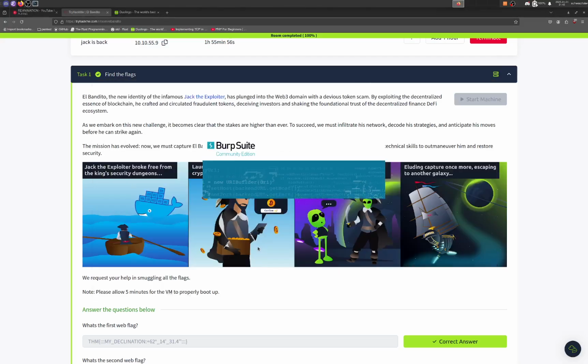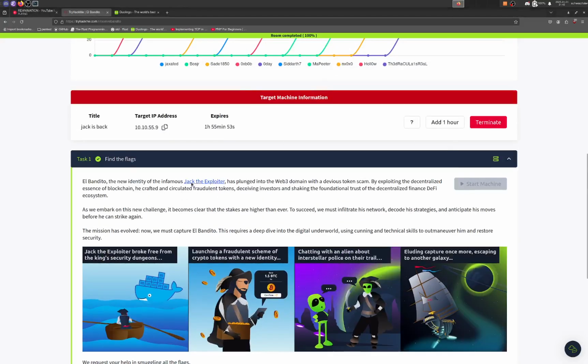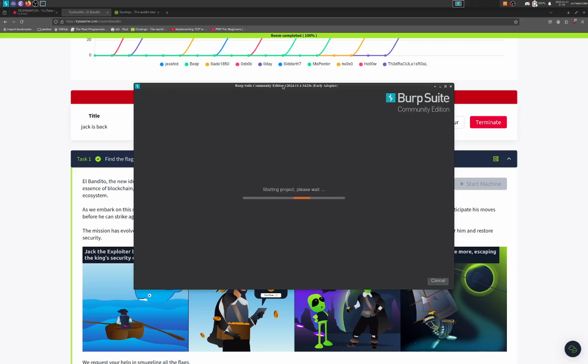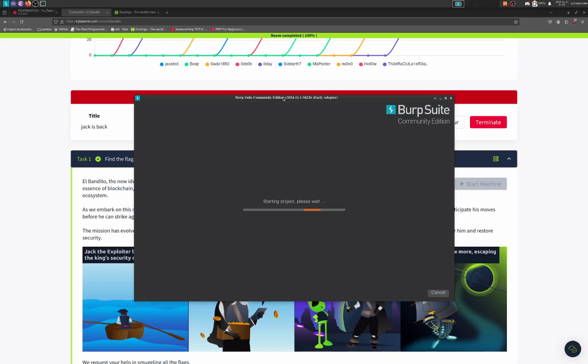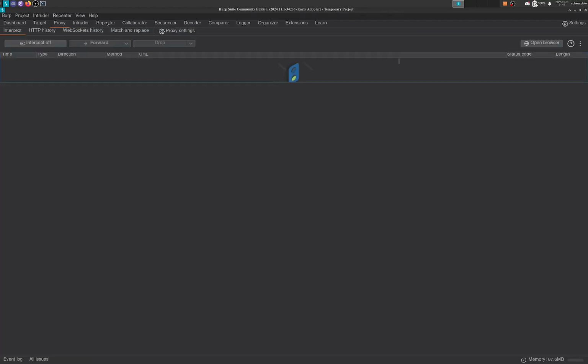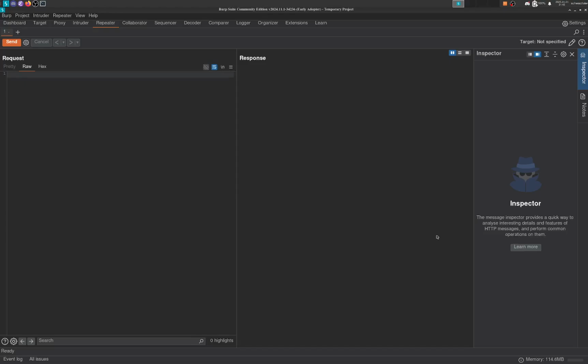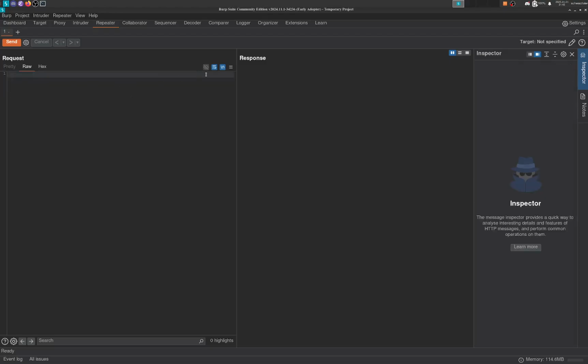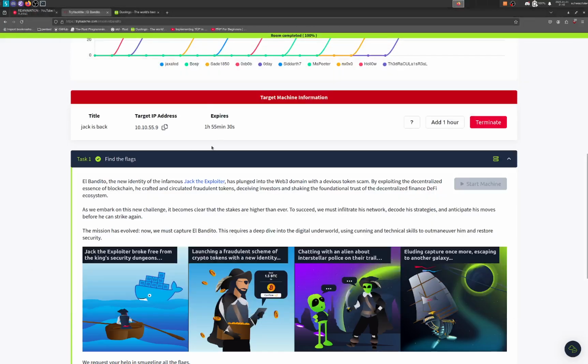Let me open up Burp Suite real quick while I'm waiting. Overall it's pretty easy as long as you know what you're doing. I'll show you right now what I'm talking about. When you're in the repeater, make sure you have this turned on so you can see new lines, because without that, it can get kind of brain dead because you can't see what's going on. Anyways, this should be good here.